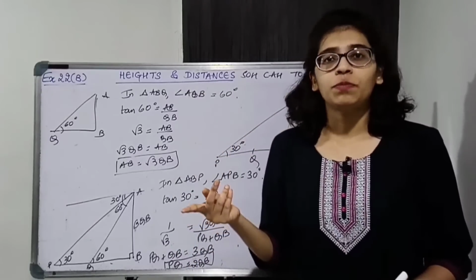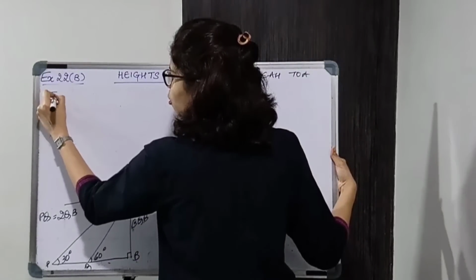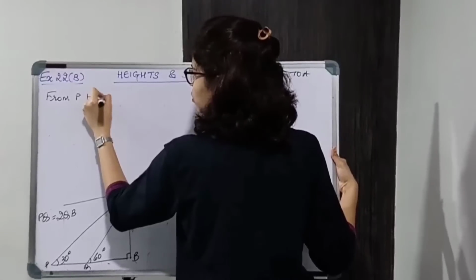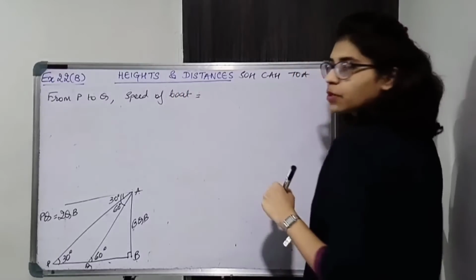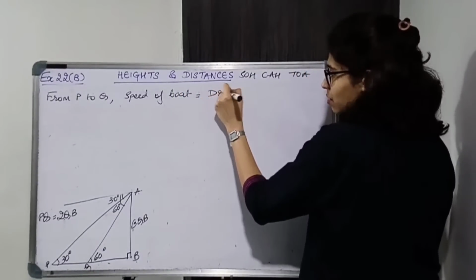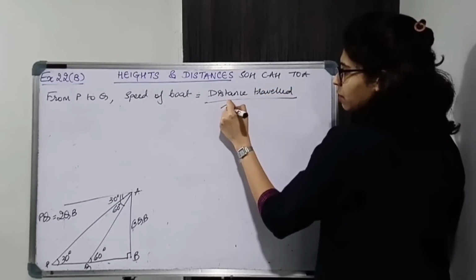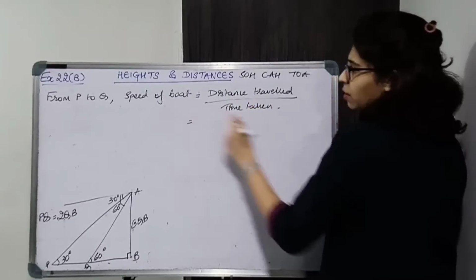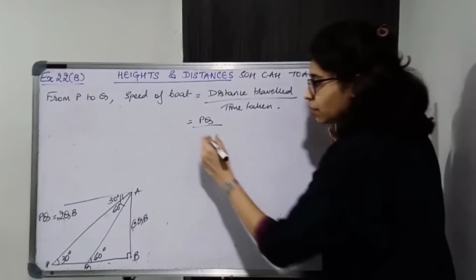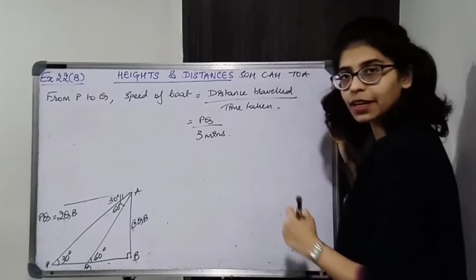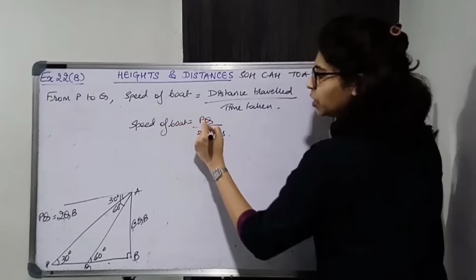Now we'll use the formula for speed. Okay, speed is distance upon time, so we'll use that formula now. Now from P to Q, speed of boat will be distance traveled upon time taken. How much is the distance from P to Q? It is PQ. What is the time taken? 3 minutes. Correct? So speed of the boat is equal to PQ upon 3 minutes.